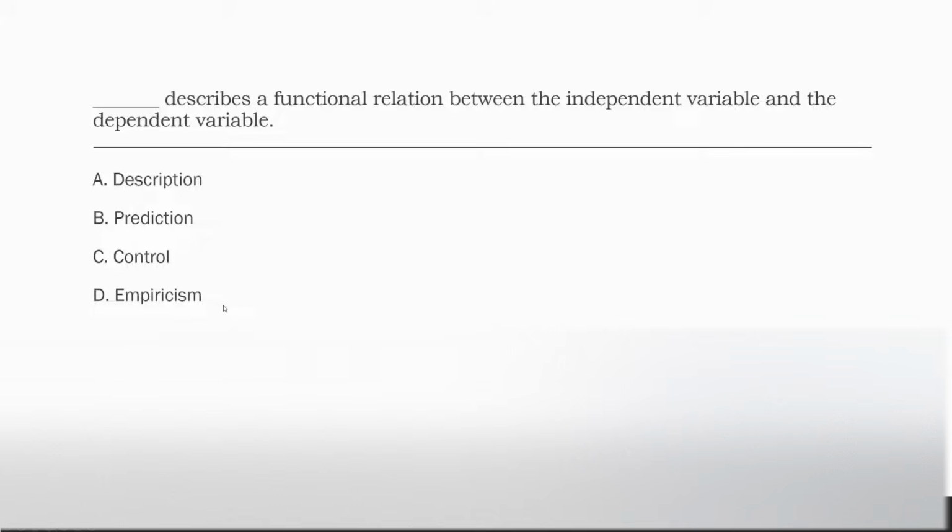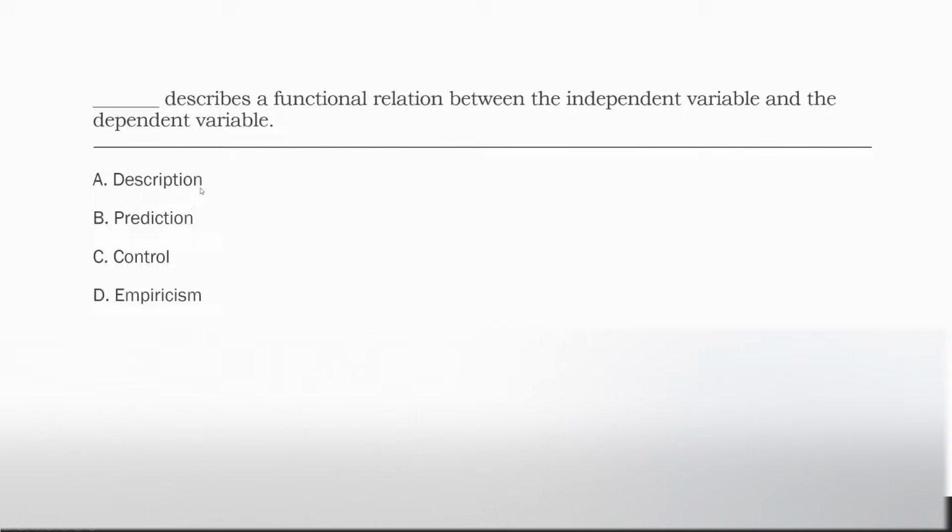We also have empiricism, okay, which is one of our attitudes where we are basing everything on seeing it and objective observation, okay? So which one are we picking, right? This is asking what is the functional relation between the independent variable and the dependent variable? Well, empiricism doesn't necessarily describe a functional relation, okay? Empiricism is more just observation, right? Things are based on data. It's not based on thoughts and feelings, but we're not describing functional relations when we talk about empiricism. We're talking about objective observation. So we can eliminate D.